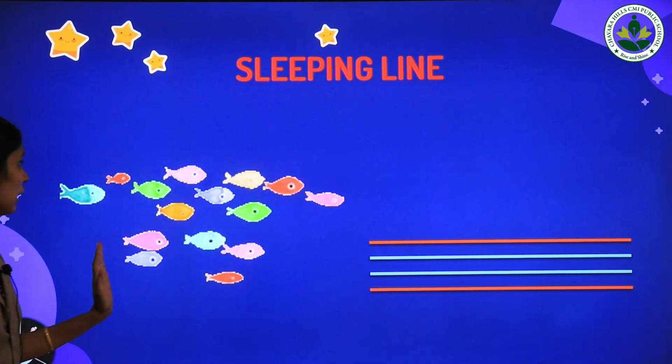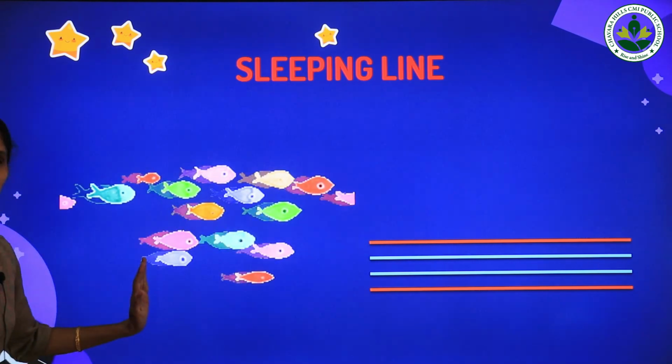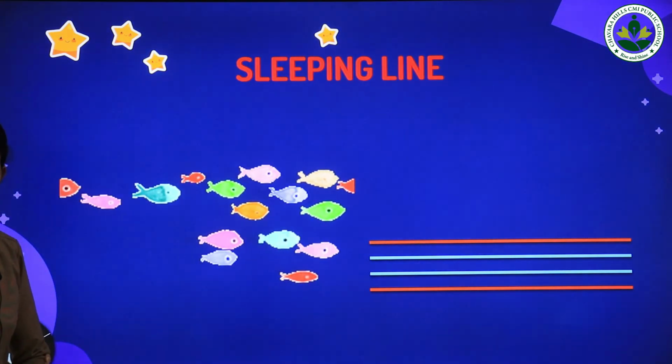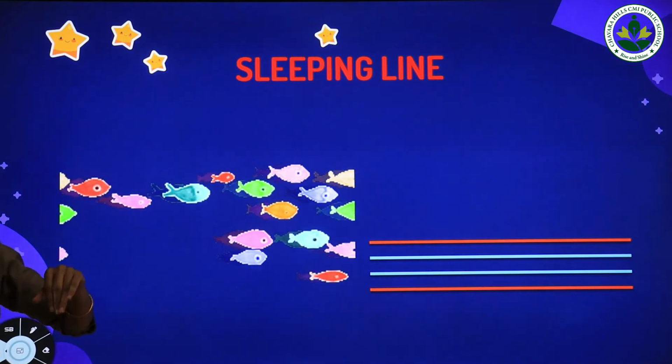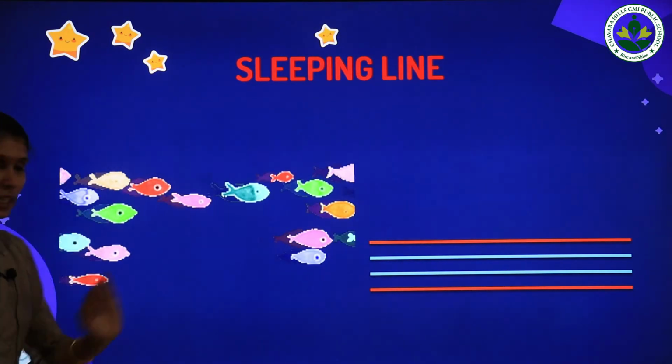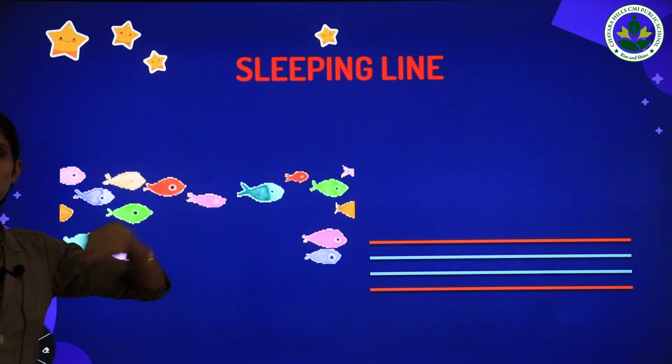And all of you look at here. What can we see in here? Yes, there are lots of fish, isn't it? So, what are they doing? Yes, they are moving in a sleeping line position, isn't it?